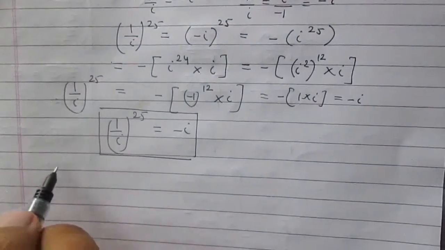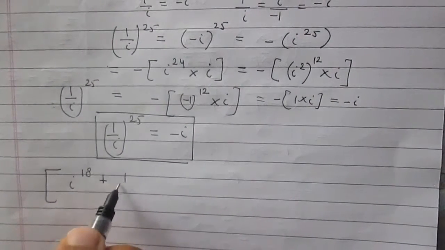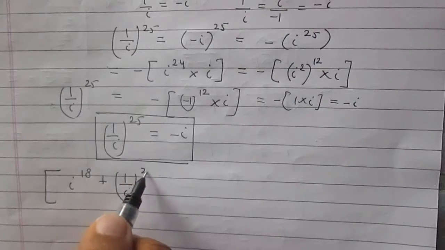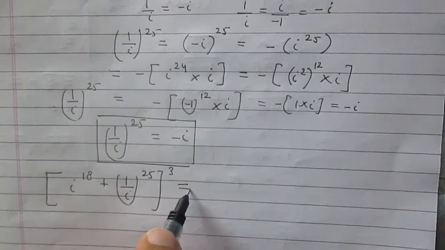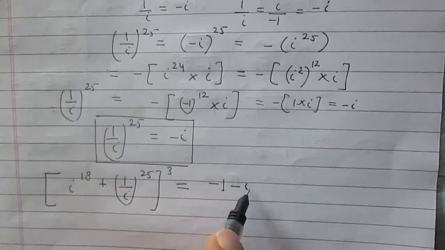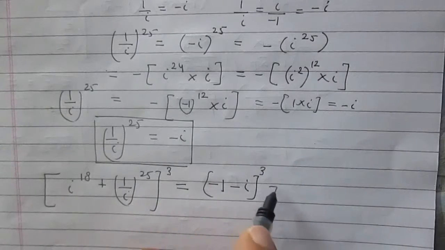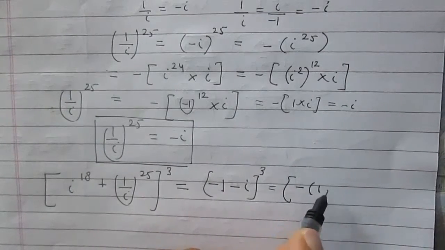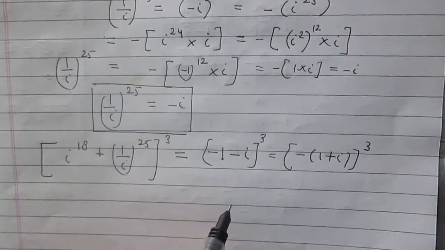So now consider (i^18 + 1/i^25)^3, which is equal to (-1 - i)^3. We can write it in this way, minus of (1 + i)^3.